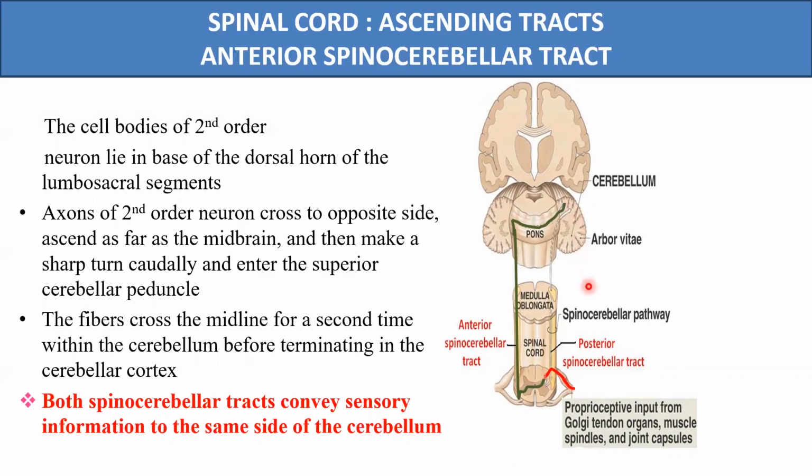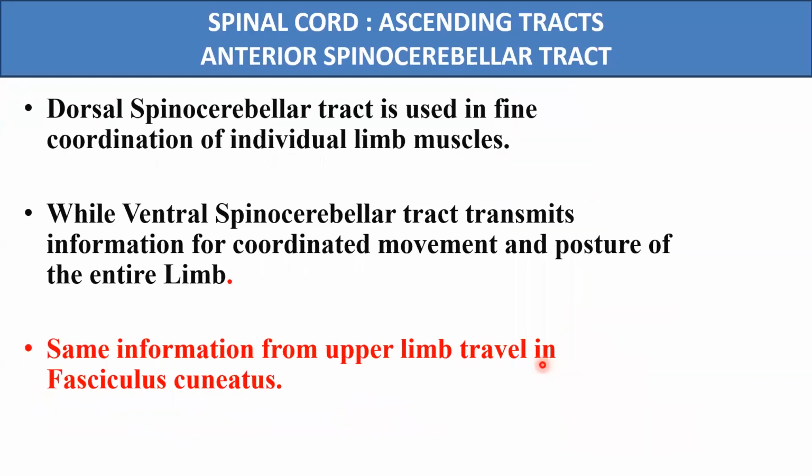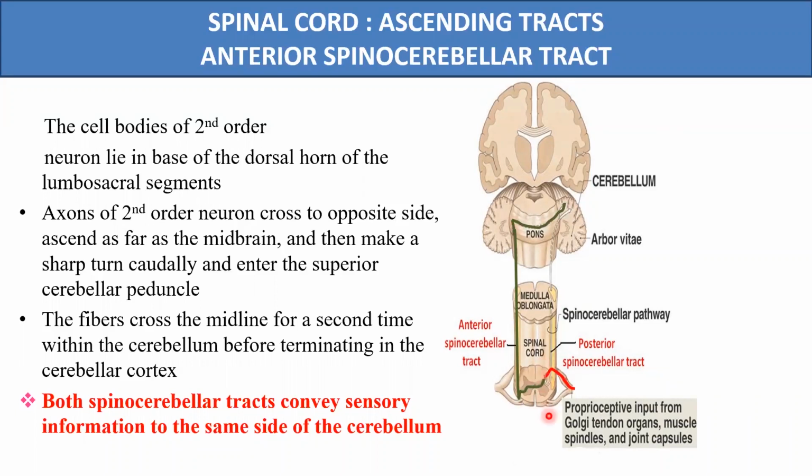So in the anterior spinocerebellar tract, the second order neurons will cross twice, as we see in this diagram. First crossing will occur in the spinal cord itself, and the second crossing will occur in the superior cerebellar peduncle. So these second order neurons will ultimately reach the cerebellum of the same side.